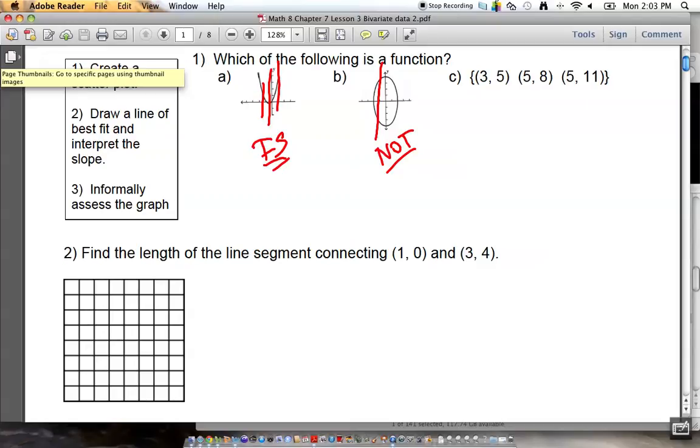Now, the reason it's not a function is like this point here might be the point -1, -3, and this could be the point 1, -3. Do you see how the 1 has two different outputs, 3 and -3? That's why it is not a function. So if I list it as ordered pairs, do you see how 5 has two different outputs here? One is 8 and one is 11. So therefore, it would fail the vertical line test. So C is not a function either. Okay.